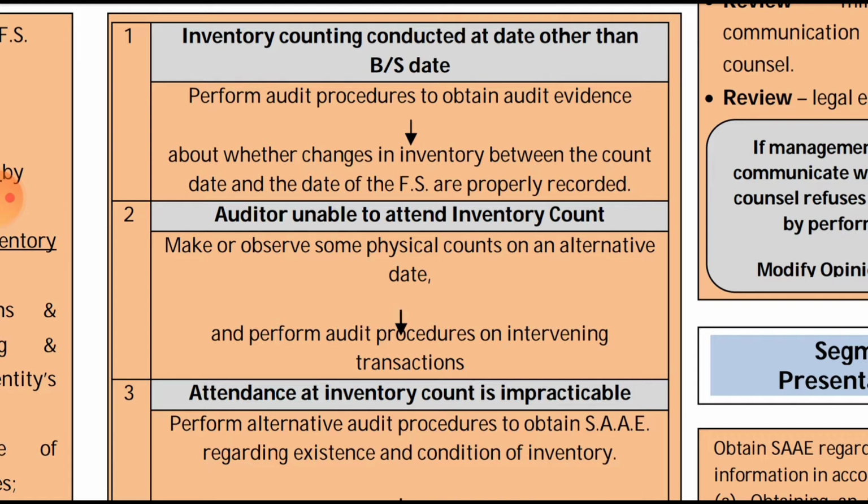If it has been done at some other date, for instance 10th April, not on 31st March, we will perform procedure to obtain sufficient appropriate audit evidence on whether the change in the inventory from 31st till 10th, between the count date and the date of the financial statement, is properly recorded. If it has increased, the purchase should be properly recorded, and if it has been sold, it should be appropriately recorded in the accounts.